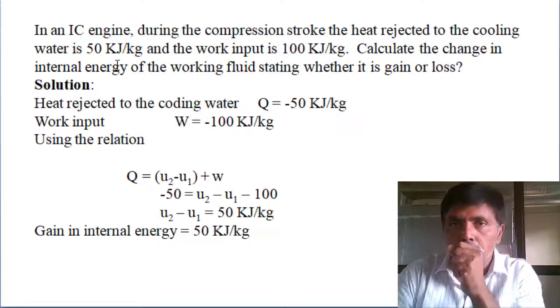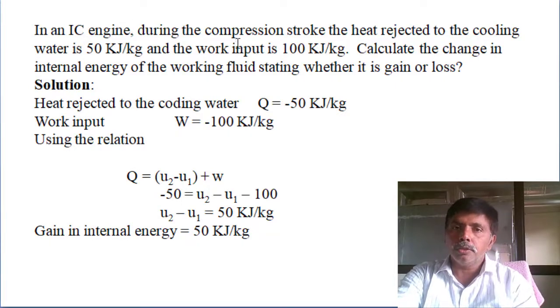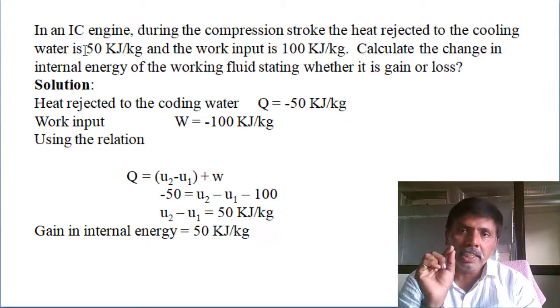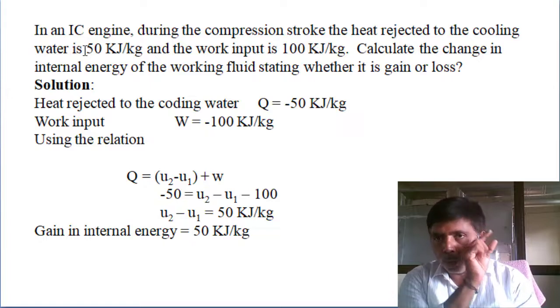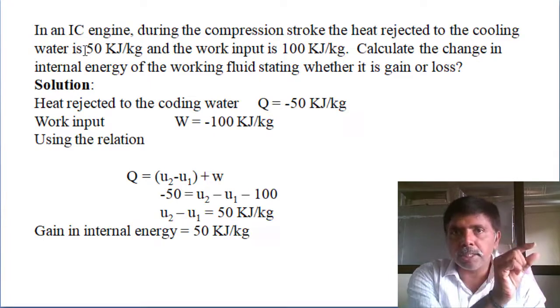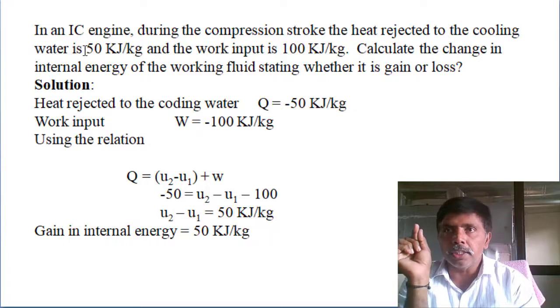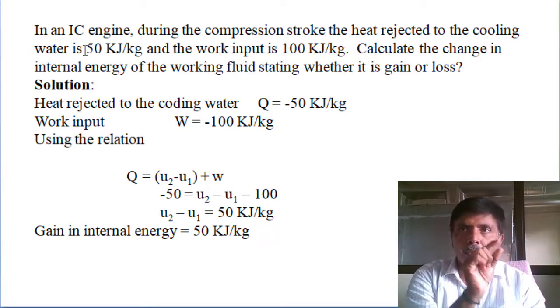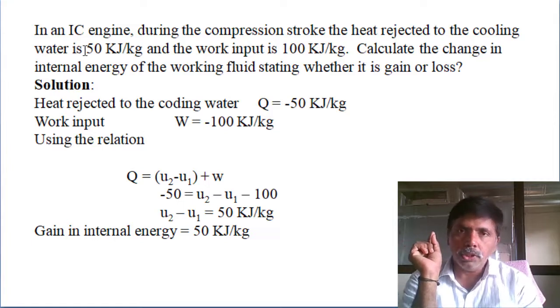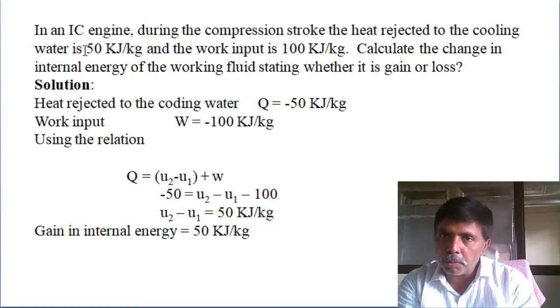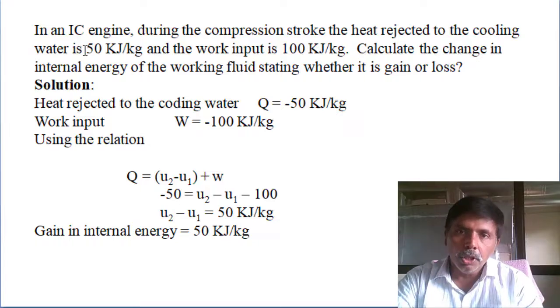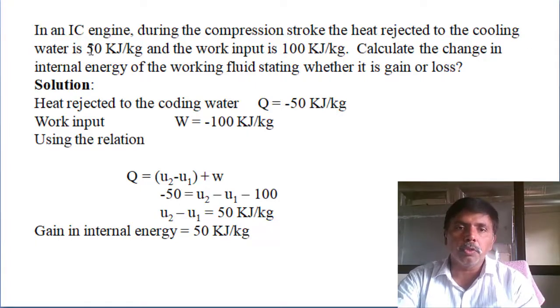We solve one small problem. In an IC engine, during the compression stroke, the heat rejected to the cooling water. Here they mentioned heat rejected. In a thermodynamic statement itself, heat supplied is converted as work. So heat supply is always positive, work done by the system is always positive. Remaining is negative. So here they mentioned heat rejected to the cooling water is 50 kilojoules per kg and work input is 100 kilojoules per kg. Calculate the change in internal energy of the working fluid.